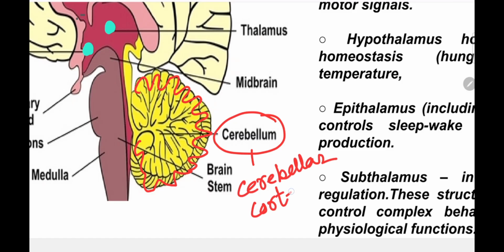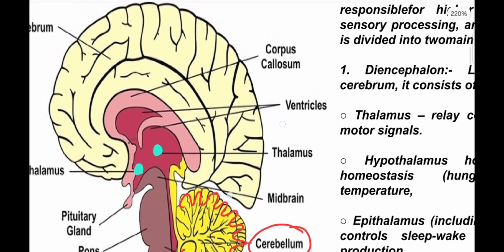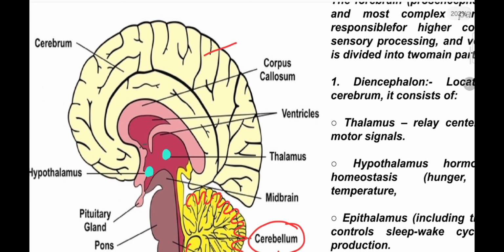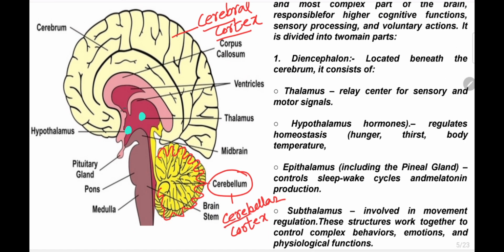Do not get confused with the cerebral cortex. The cerebral cortex is a part of the forebrain, the outer layer of the cerebrum, and the cerebellar cortex is a part of the hindbrain. Cerebellum is part of the hindbrain. And there is also the pons and the medulla.